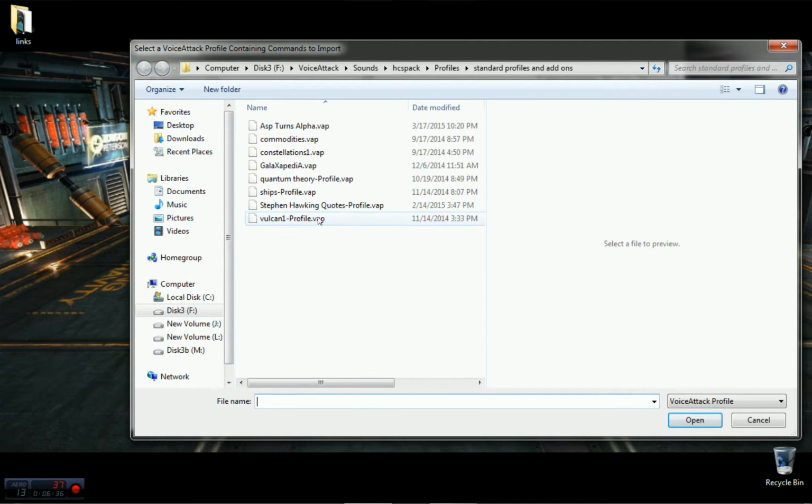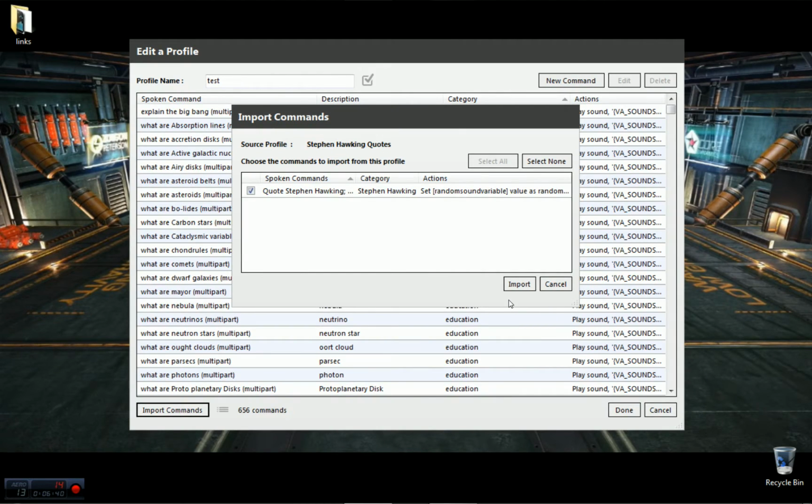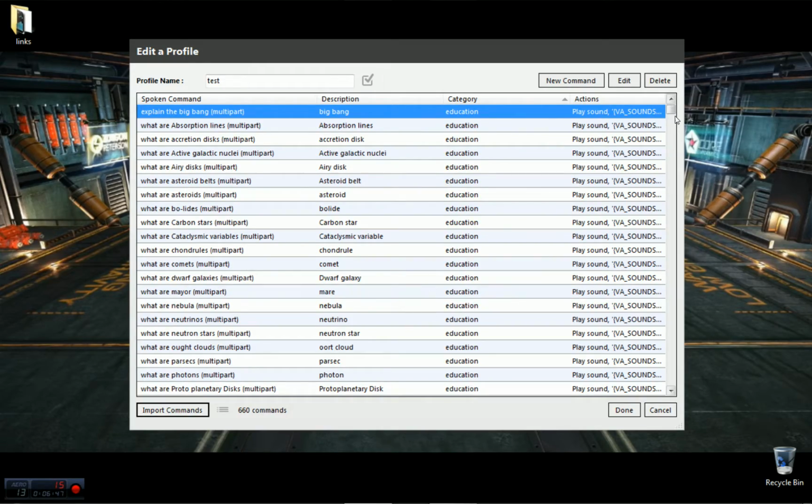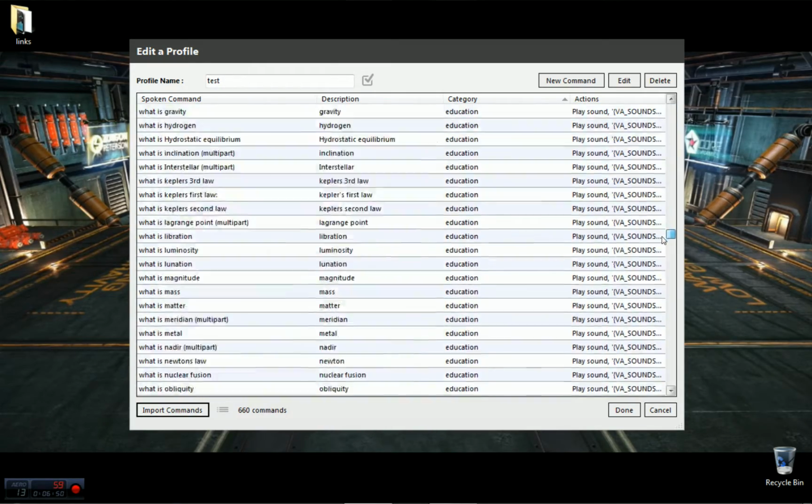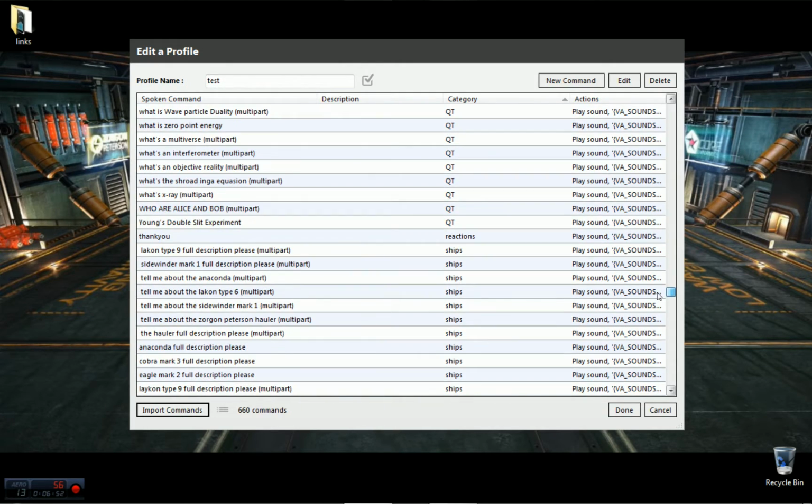Let's go ahead and import the Stephen Hawking quotes. And this is a set, a random set. So it's one command, but it's got a whole bunch of them in there. So, makes it a little harder to find, though.